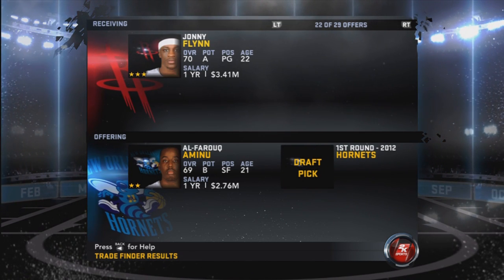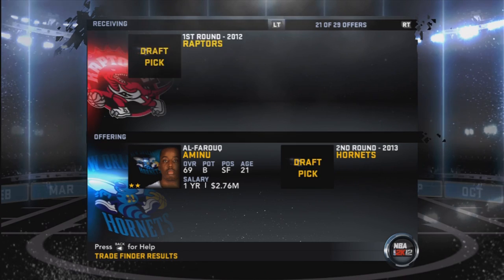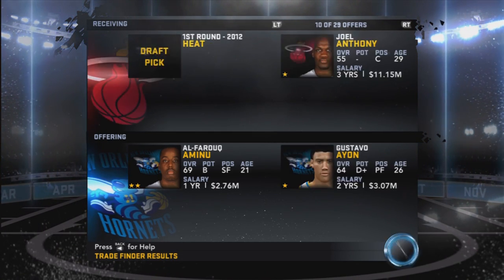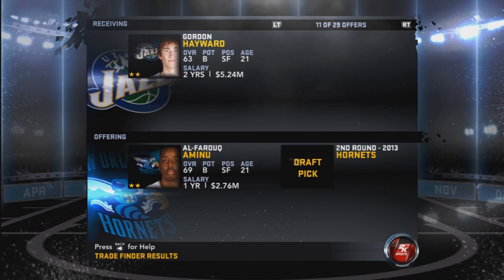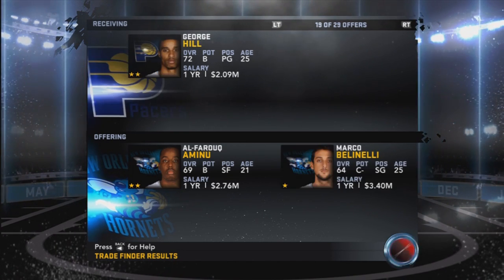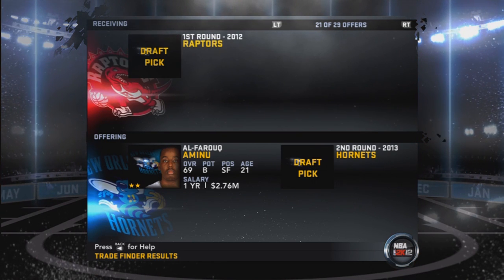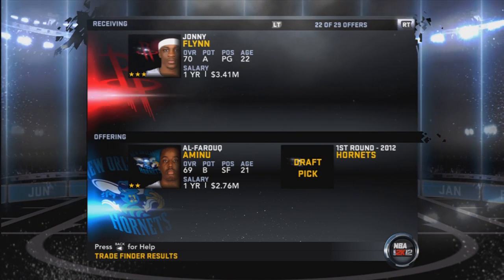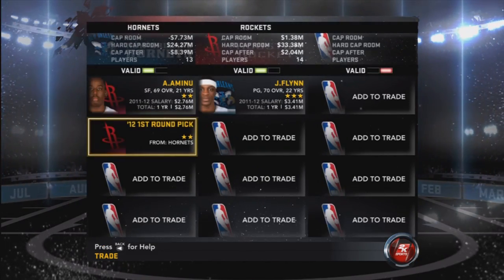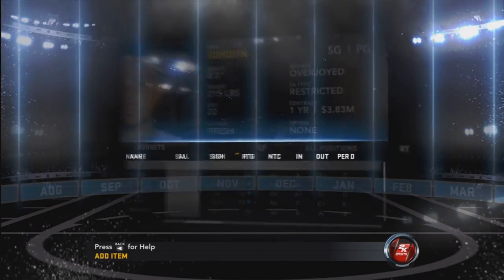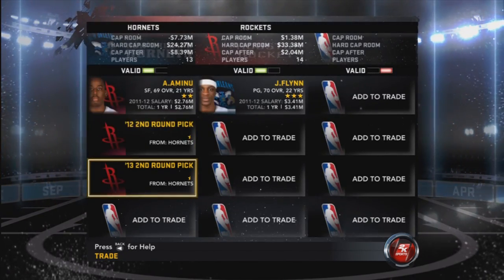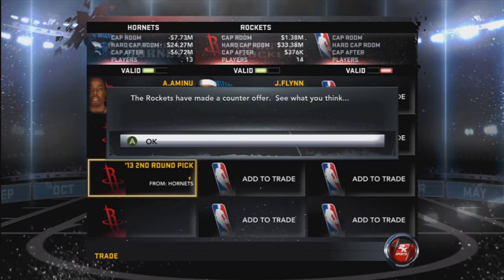If I can figure out this Johnny Flynn one, which I'll do right now to make sure, or obviously the one that's been tempting me this whole time, Gordon Hayward. Hayward for Al-Farouq. I really want to do the Gordon Hayward one, and then, oh yeah, maybe this one too. And I also want to do the Eric Maynor one, but I'm going to try and see if I can get him without giving up a first rounder. Maybe if I give out my current second round and my next second round, I can perform this trade.